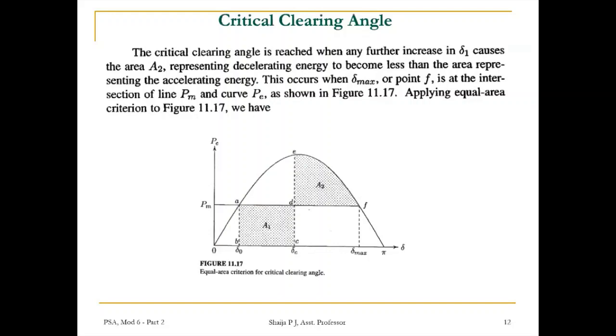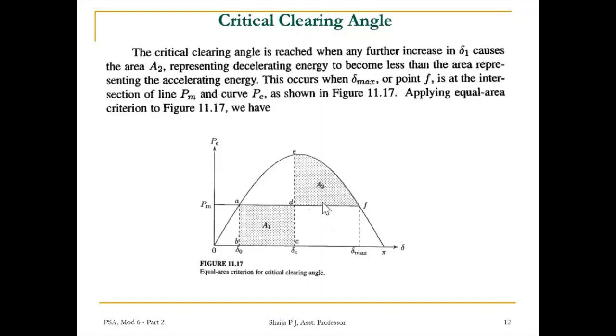Now we'll see what the critical clearing angle is. The critical clearing angle is reached when any further increase in delta 1 causes the area A2, the decelerating energy area, with A1 being the accelerating area, to become less than the area representing the accelerating energy. This occurs above delta max, or point F, which is the intersection of line PM and the curve PE, as shown in the figure.